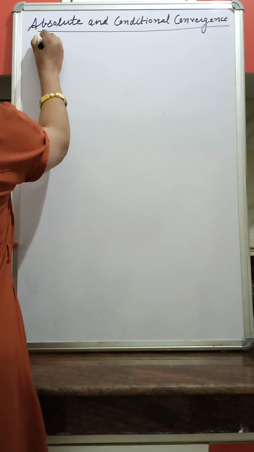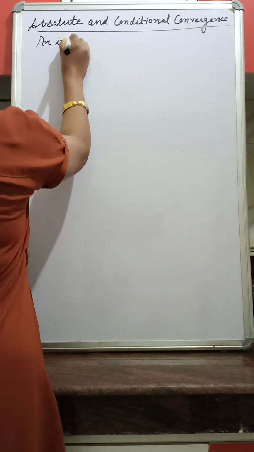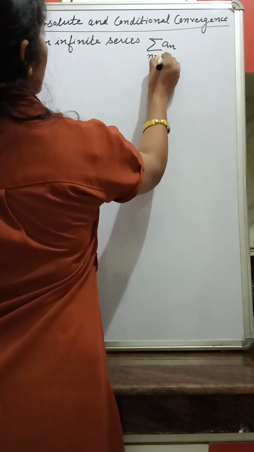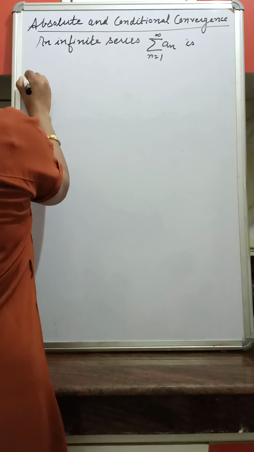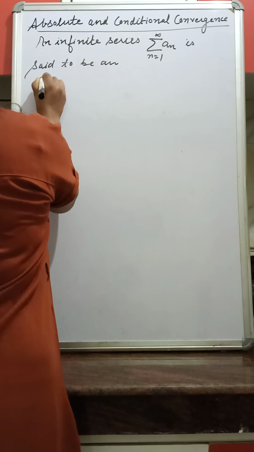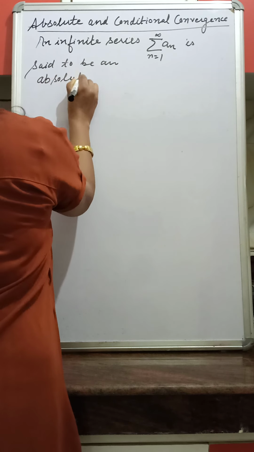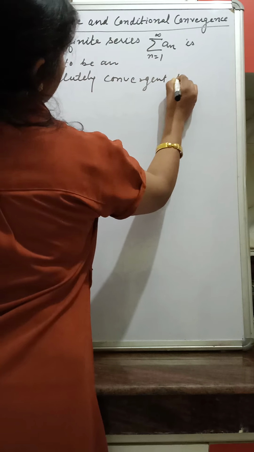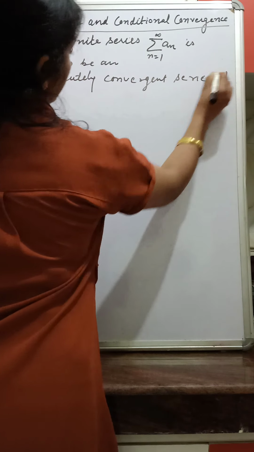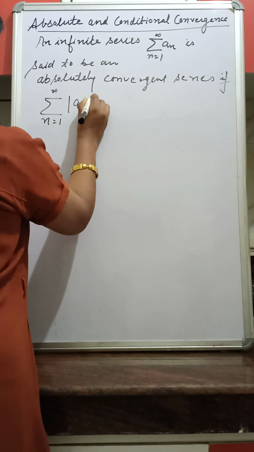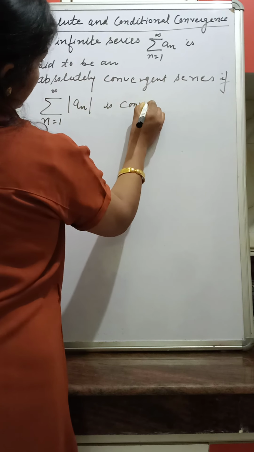An infinite series summation a_n, n is from 1 to infinity, is said to be an absolutely convergent series if summation n varies from 1 to infinity modulus a_n is convergent.